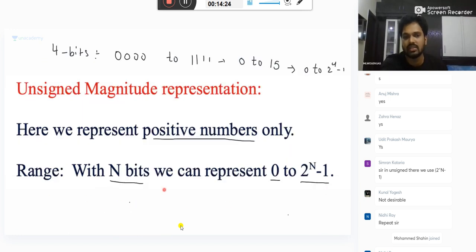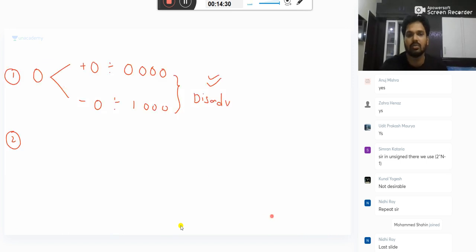This is unsigned. In the unsigned, only positive numbers, all zeros to all ones. Range is 0 to 2 power n minus 1. Now come here. Suppose you have n equal to 4 bits. What is +7? +7 is 0, 1, 1, 1.